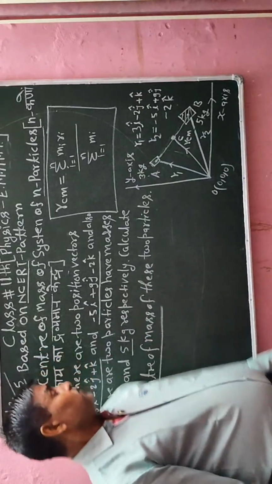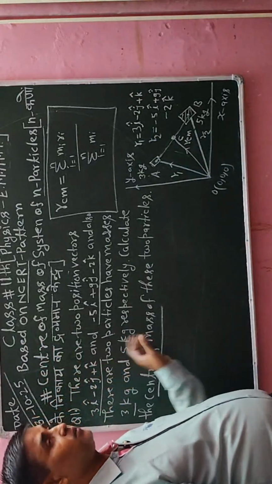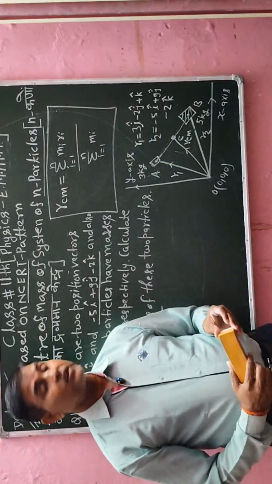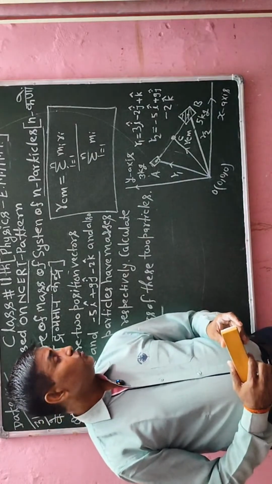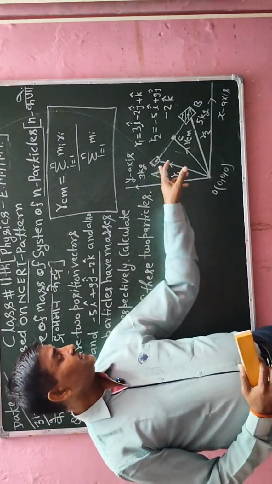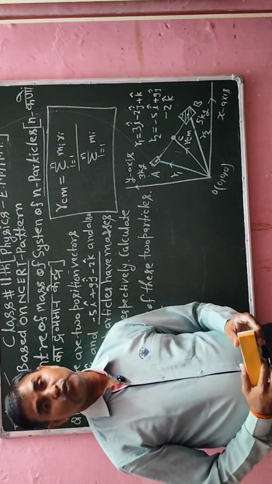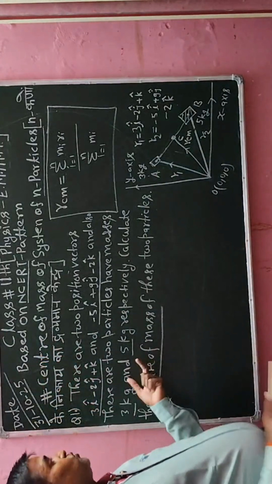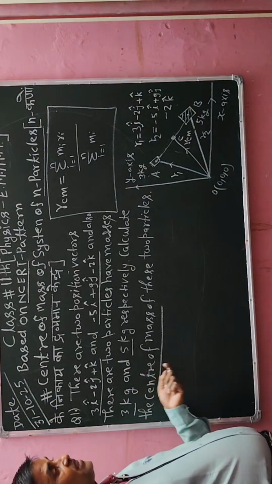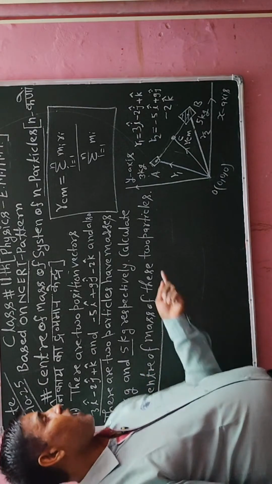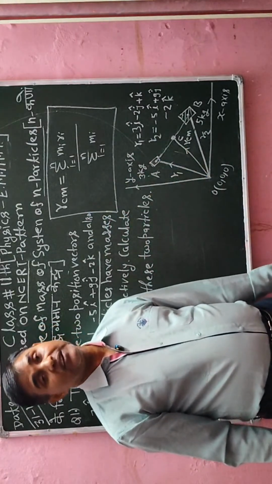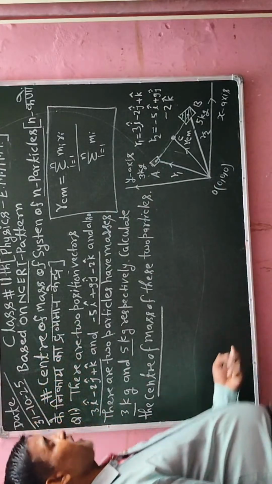Okay students, now I will erase all this information and then I will give its solution in detail. I hope that all students who are reading in Hindi medium can understand its concept clearly, how we have to calculate the center of mass of these two objects, these two particles. Now I am going to erase the above information, and I will use the concept of how to calculate the center of mass of the given particles, and then we will calculate. After calculating I will explain how I have calculated it.